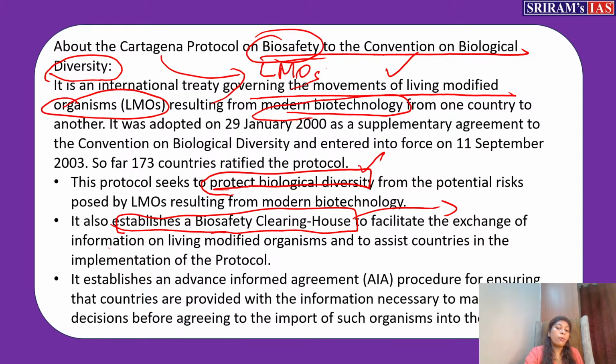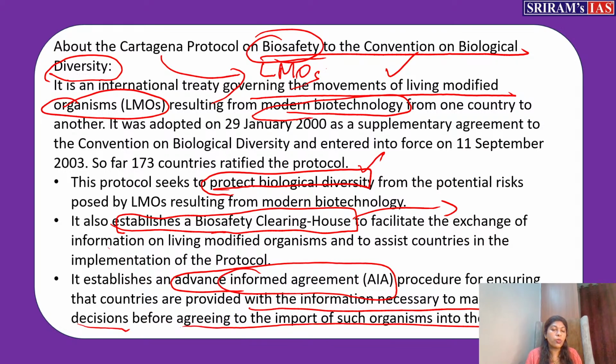And also there is the advanced informed agreement, AIA. Apart from establishing the biosafety clearing house, this protocol also establishes the advanced informed agreement, AIA procedure, which has to be followed for ensuring that countries are provided with the information necessary to make an informed decision before agreeing to the import of such organisms into their territory.